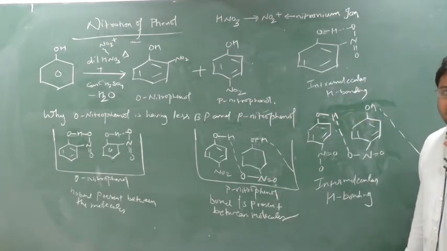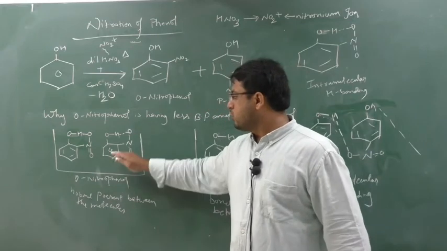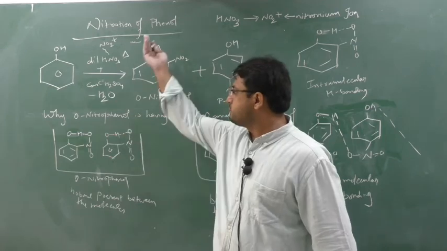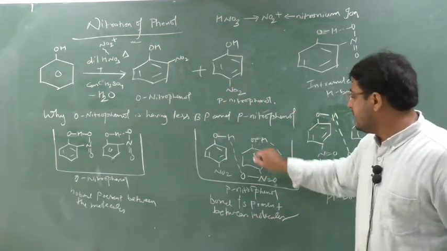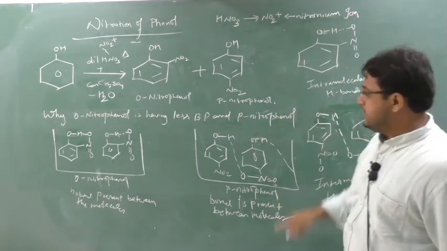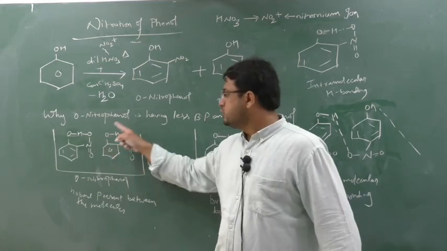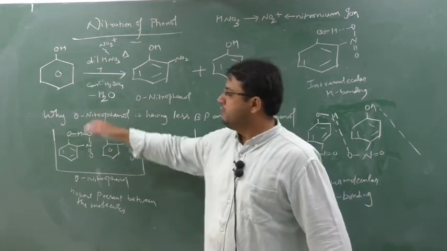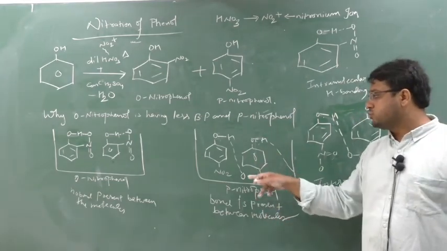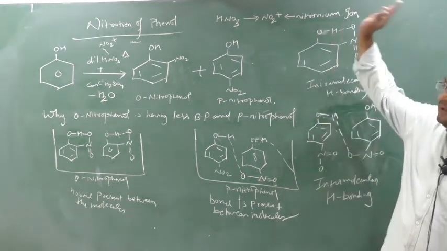Now you tell me where more energy is required to break a bond, here or here? If I start to heat here, each molecule is not connected with another molecule, so evaporation will take place easily. Whereas here, to evaporate, first this bond should be broken and then the molecule will evaporate. Here there is no bond present between the molecules, so directly each molecule will evaporate. But where there is intermolecular hydrogen bonding, first this bond is required to break and then the p-nitrophenol will evaporate.